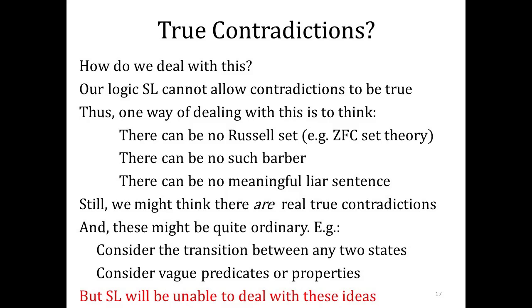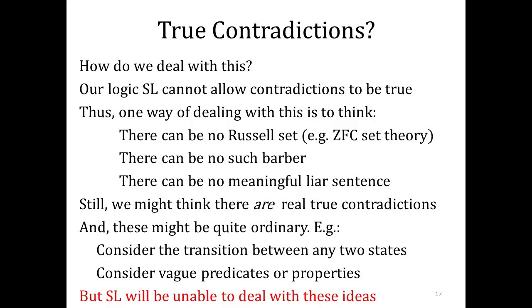Maybe like quantum physics. Maybe in quantum physics, right? So anyway, for now, this is known as the principle of explosion, this idea that we generate any truth we want if we start with a contradiction. But the philosophical question becomes then, are there true contradictions? And if there are, something's going to change in our logic, because our logic can't just prove everything from them. So the question is, how do we deal with this?